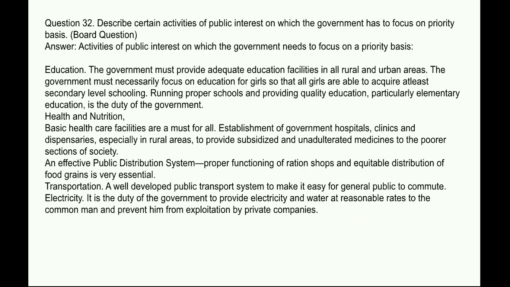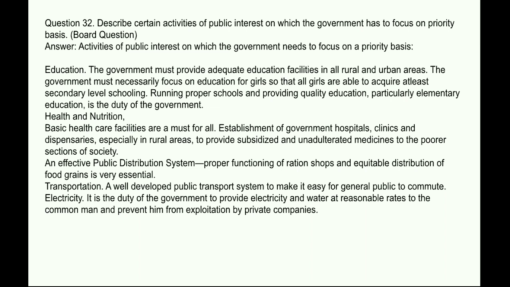Next question. Describe certain activities of public interest on which the government has to focus on priority basis. Answer. Activities of public interest on which the government needs to focus on a priority basis. Education. The government must provide adequate education facilities in all rural and urban areas. The government must necessarily focus on education for girls so that all girls are able to acquire at least secondary level schooling. Running proper schools and providing quality education, particularly elementary education, is the duty of the government.